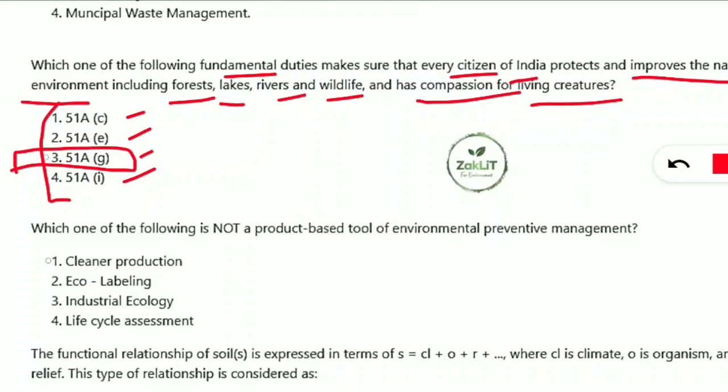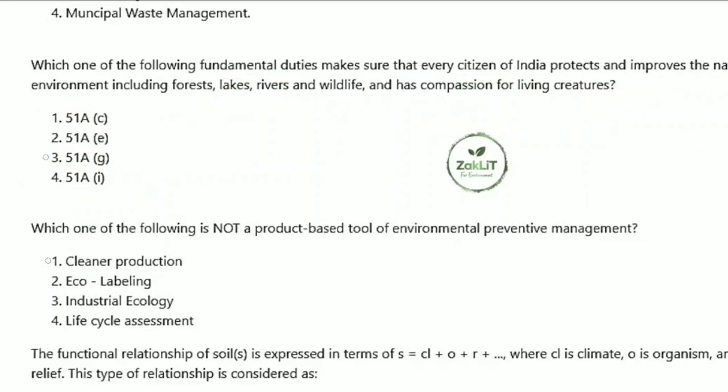So properly it will be Article 51A G, which has given the citizen of our country the fundamental duty to protect the natural environment including forest, lake, rivers and wildlife. Let's move on to the next question.